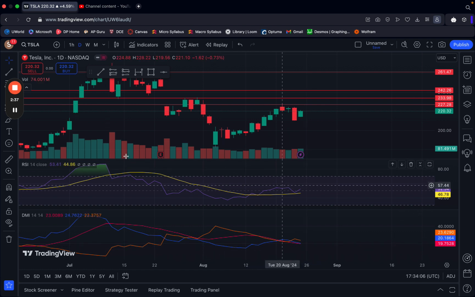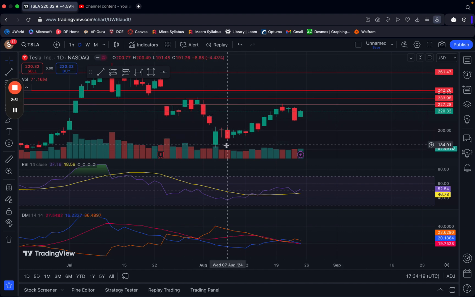RSI we can see is not diverging whatsoever. We can see this completely aligns with the price action that we're seeing, as there are lower highs, and that is fair. And although we are seeing a recovery, there was definitely a huge collapse in the last 3 weeks, and that is why we are seeing these indicators act as they are.